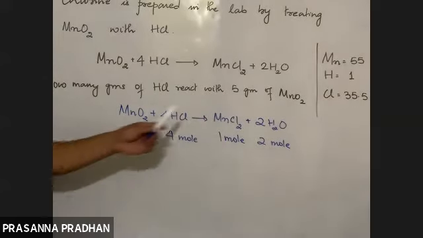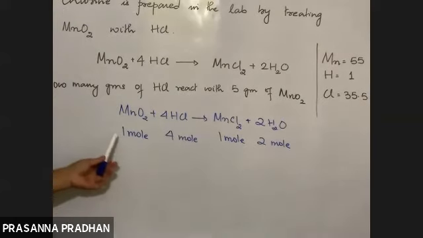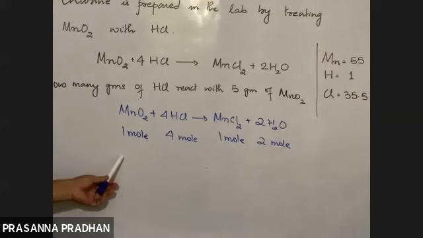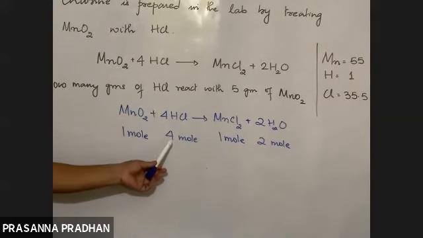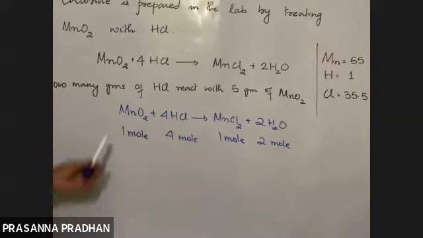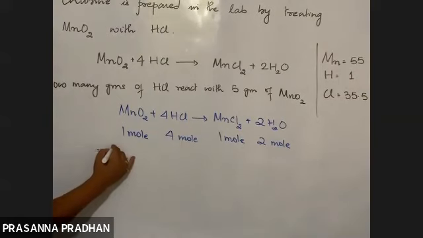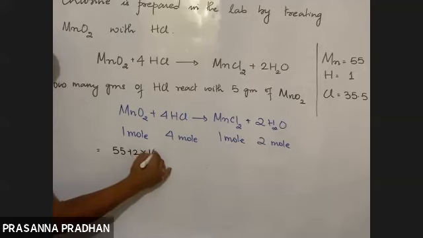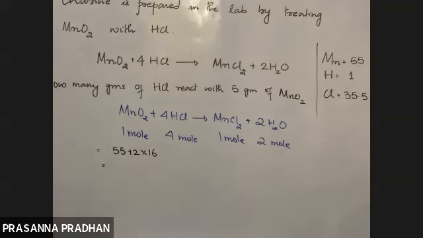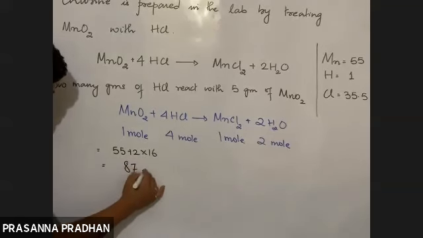Now, I need to find out the mass of MnO2, so I'll express this mole in terms of mass. I need to find out the mass of HCl, so I will also express this HCl in terms of mass. So 1 mole of MnO2 means what mass of MnO2? 1 mole of MnO2 is equal to the molar mass. So 55 plus 2 into 16. So this will come out to be how much? 87 gram.